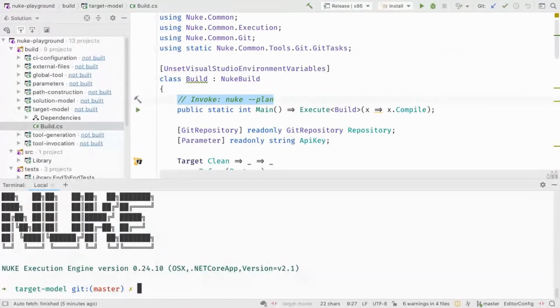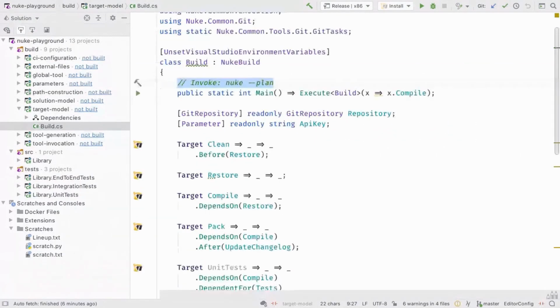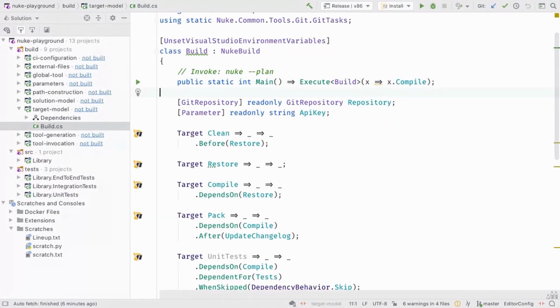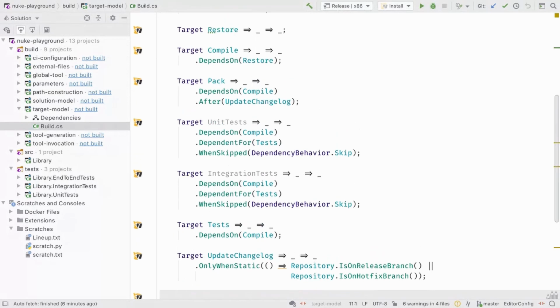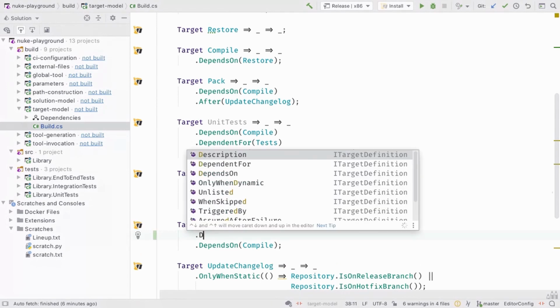So if we go back, we can see how this is all defined. So for instance, let's go to the unit test. We can see this is dependent on compile. We can also see that it is dependent for tests. So we can also define those execution dependencies on the other target. The alternative for dependent for tests would be to go to tests and say dependent on.